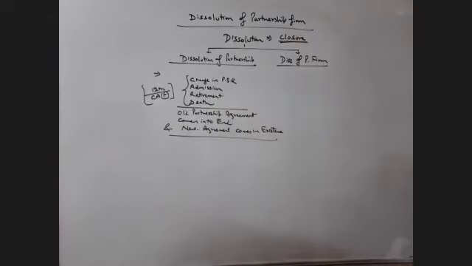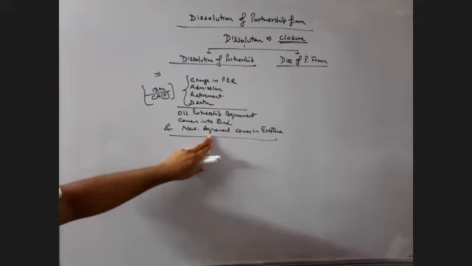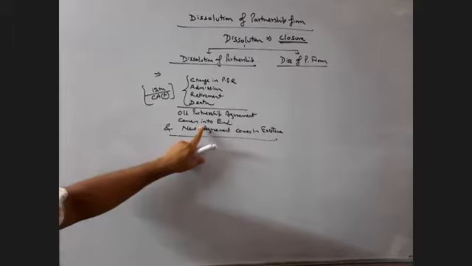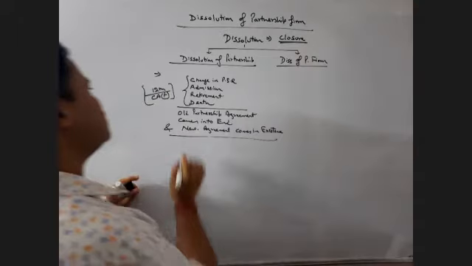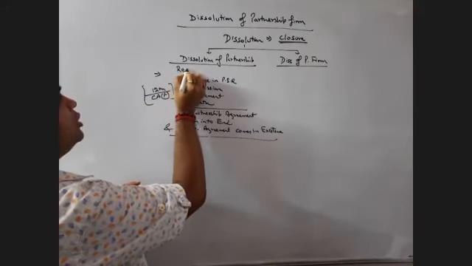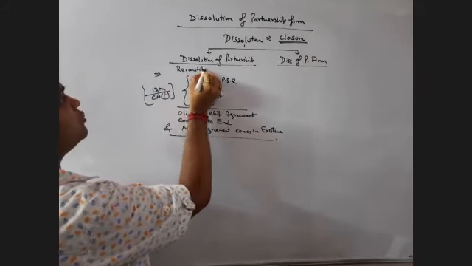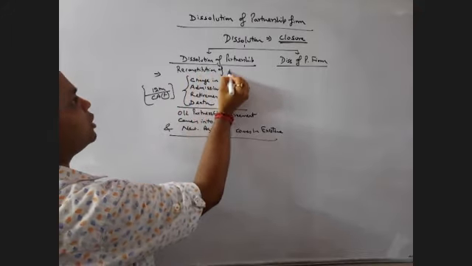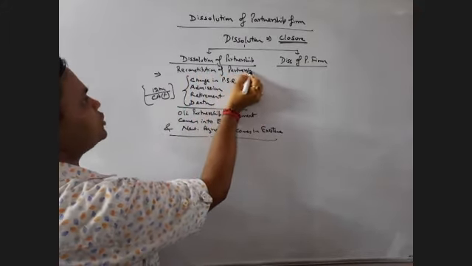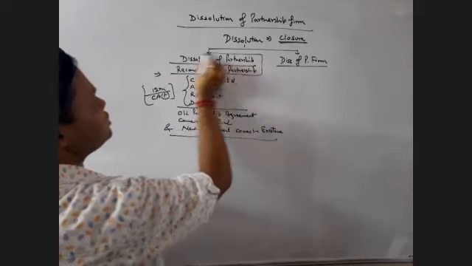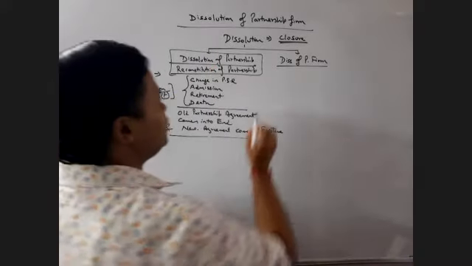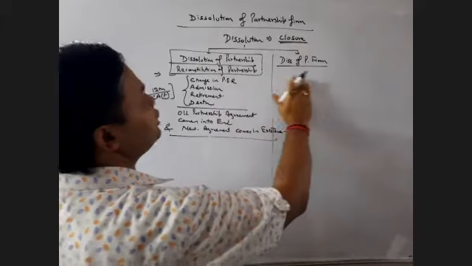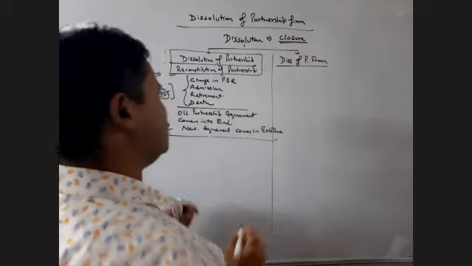So my dear friends, when the old agreement among the partners comes to an end and a new agreement comes into existence, this is called reconstitution of partnership. That is, there is a reconstitution in the partnership agreement, and this reconstitution of the partnership agreement is termed as dissolution of partnership.